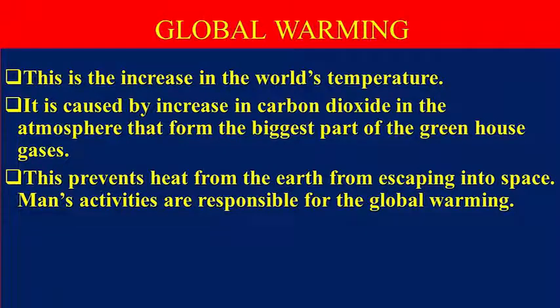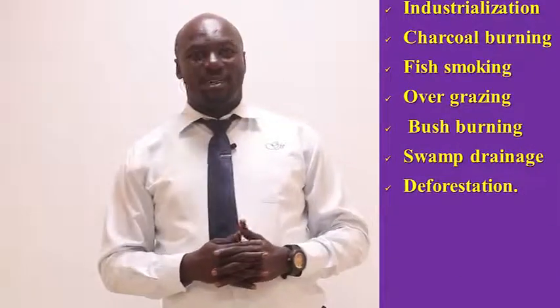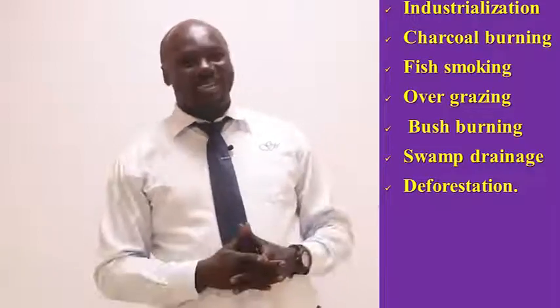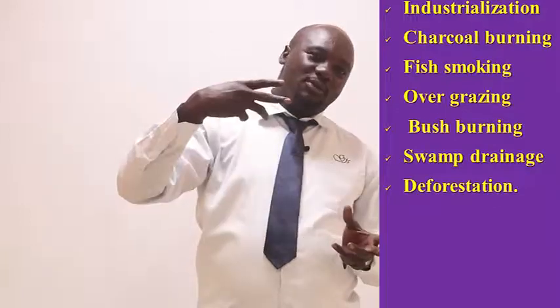Global warming is mainly caused by human activities. These include 1. Industrialization, deforestation, among others. Industrialization leads to the increase of carbon dioxide into the atmosphere. And of course, the increase of carbon dioxide into the atmosphere leads to the wearing off of the ozone layer. This ozone layer is responsible for regulating the amount of sunlight rays which are directed onto the Earth.